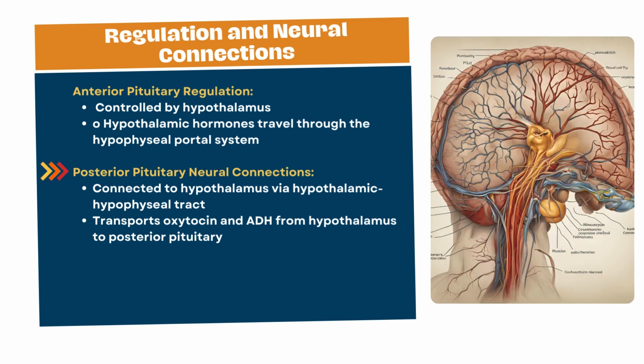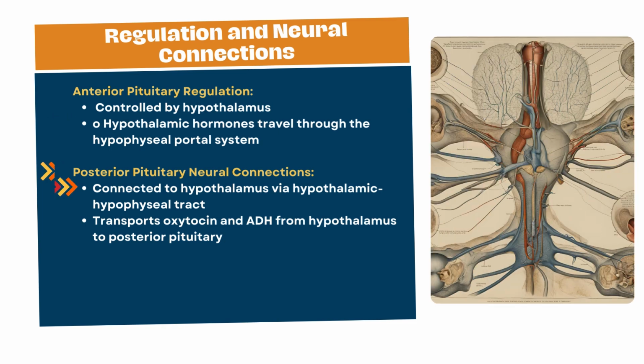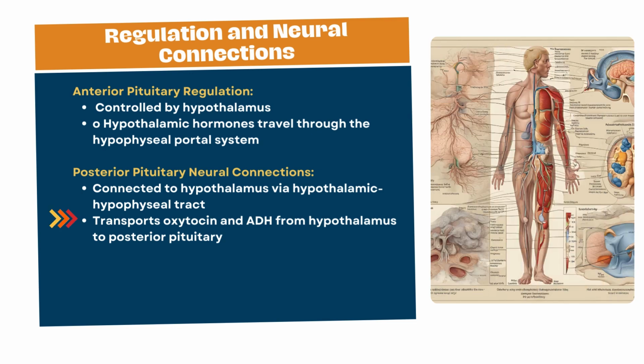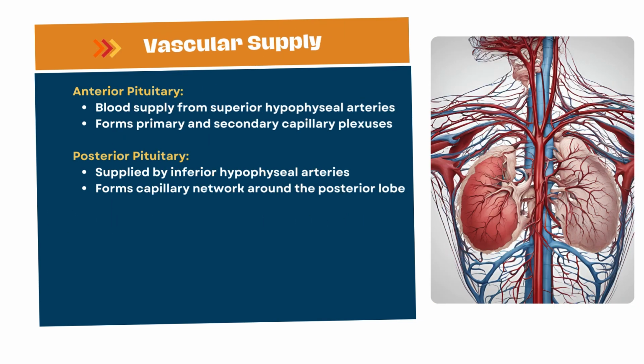Posterior pituitary neural connections. The posterior pituitary is directly connected to the hypothalamus through the hypothalamic hypophyseal tract, a bundle of nerve fibers that transport oxytocin and ADH from their production sites in the hypothalamus to the posterior pituitary for storage and release.